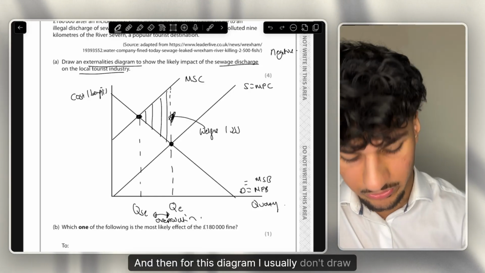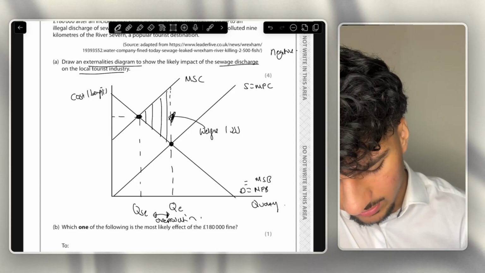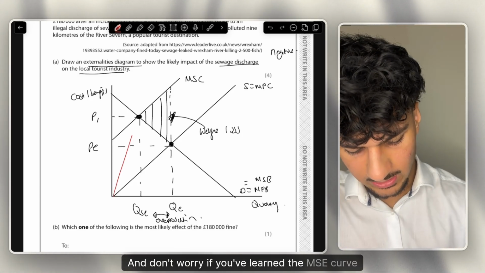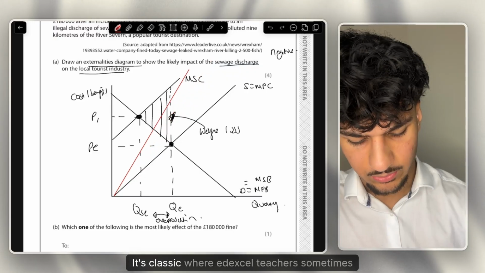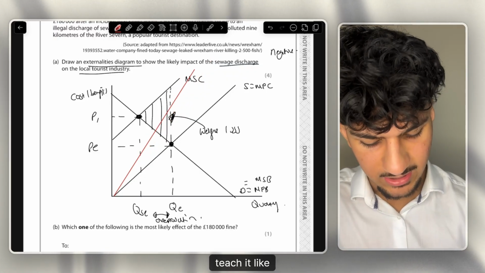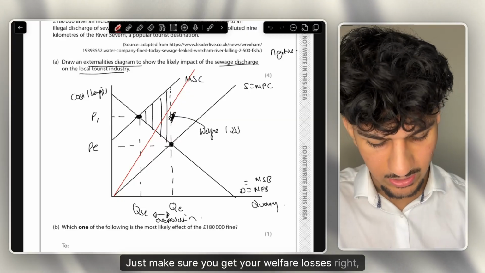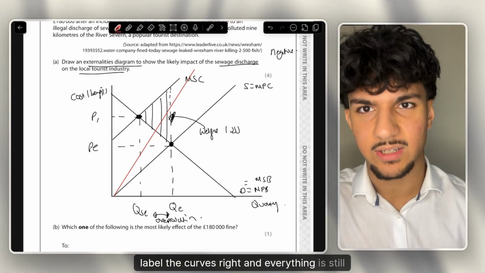And for this diagram, I usually don't even draw on the prices, and you don't even need it for the marks here, but you can. And don't worry if you've learned the MSE curve like this. It's classic where Edexcel teachers sometimes teach it like that, it's completely fine for this question. Just make sure you get your welfare losses right, label the curves right, and everything is still rosy.